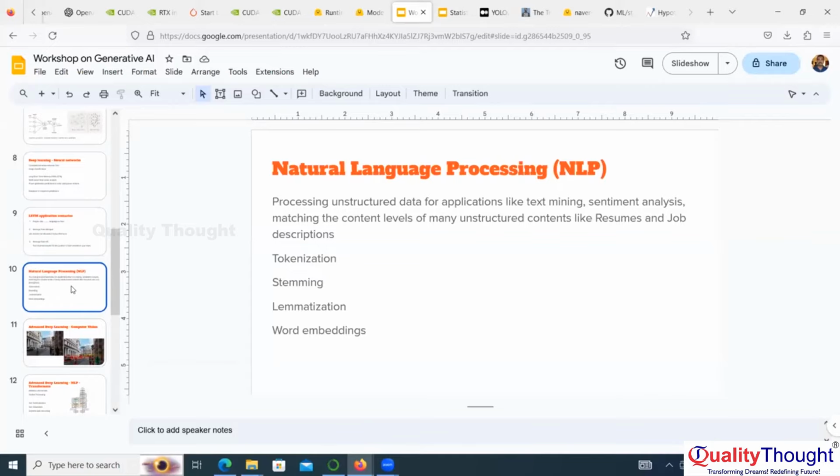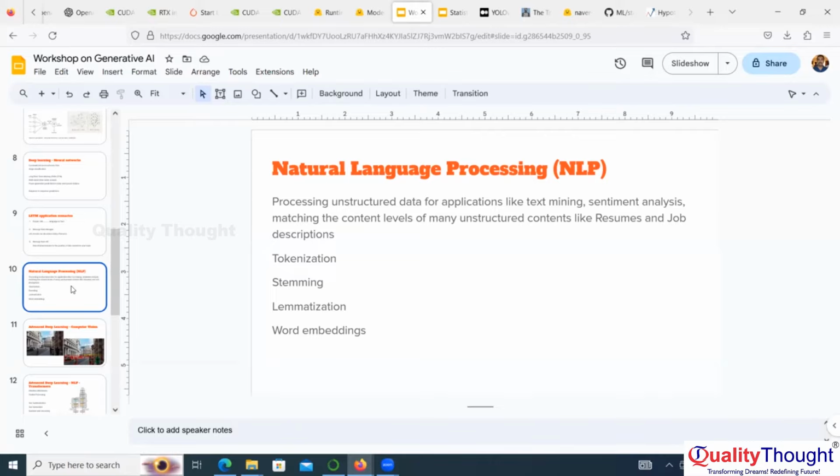Natural language processing. Natural language is like a text or a paragraph, right? So we have to process that paragraph into numbers. There are different methods. Tokenization means splitting the paragraph into words. Stemming means understanding the root of the word. Processing, right? The root word is process. Lemmatization is also similar to stemming, but it has higher accuracy. It takes more time. That is lemmatization.